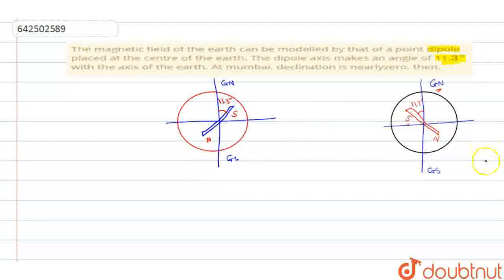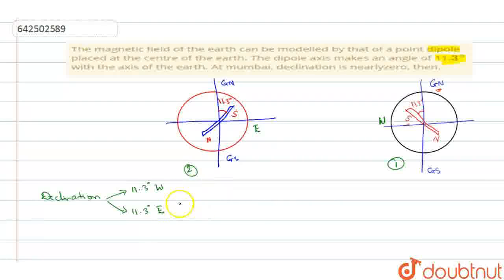So you can say that this is the first case and this is the second case. 11.3 degrees you can get either towards the west direction or towards the east direction, right? The declination is the angle between the geographical axis and the magnetic axis. So declination can come either at 11.3 degrees west, or at 11.3 degrees east. So this will be the answer.